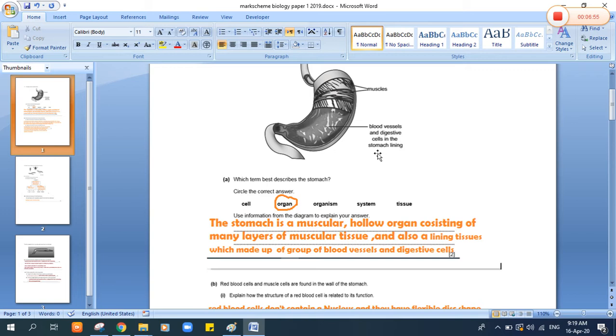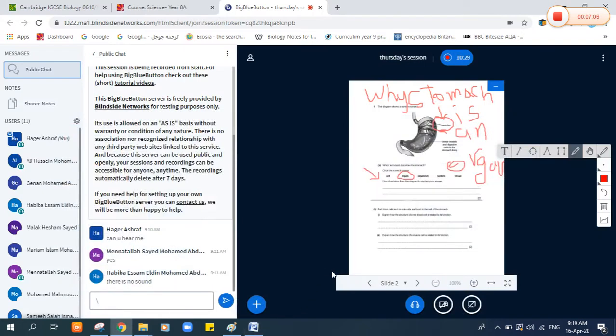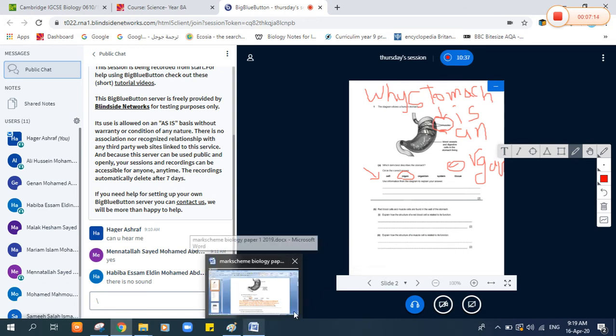Many groups of blood vessels and digestive cells, because the tissue consists of cells. Okay, I will upload this answer sheet for you to write it in your copybook. Okay, let's move to the next question.